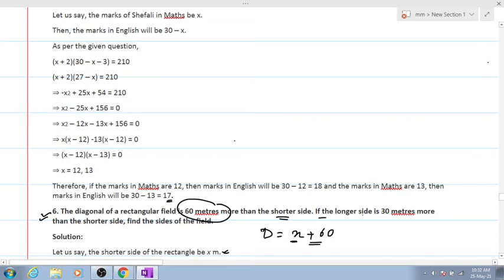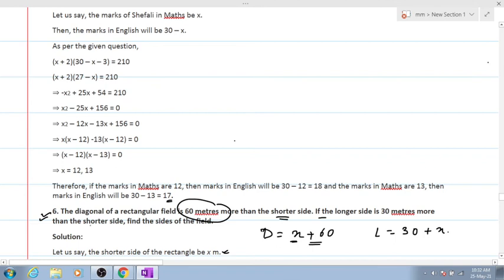If the longer side is 30 more than the shorter side. Sir, I think we will get the answer as same only. Yeah, you might get the same answer, but you should go according to the question instead of saying breadth, because there's nothing mentioned about breadth here.